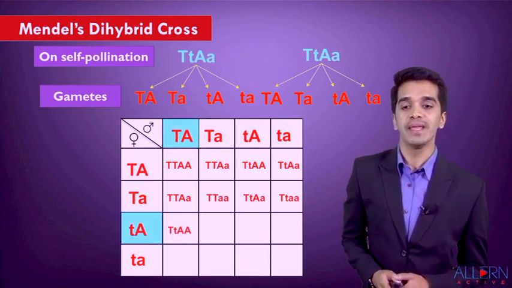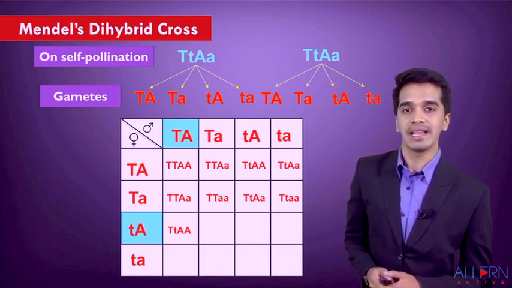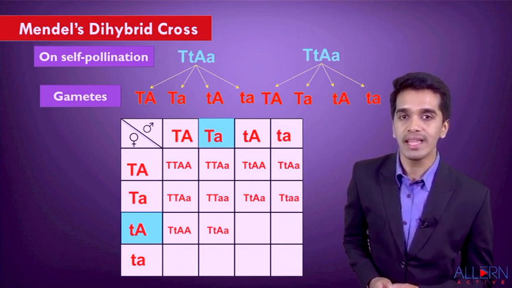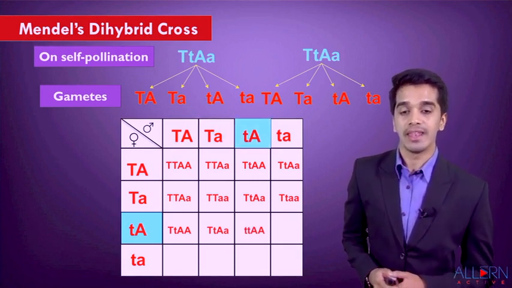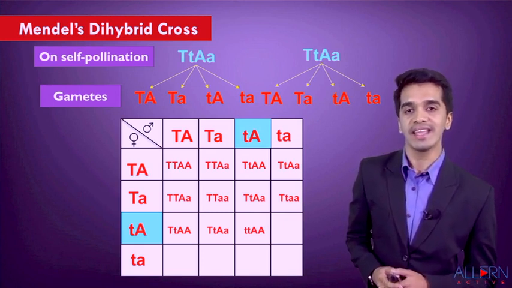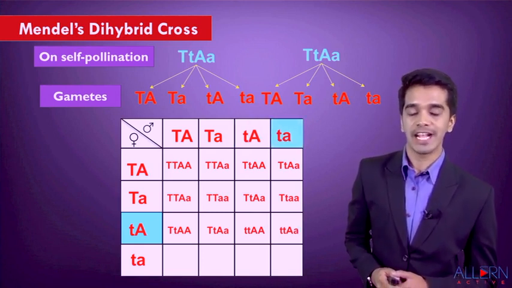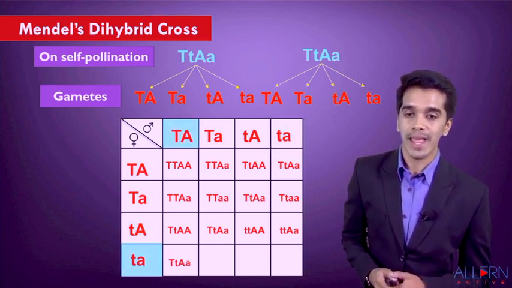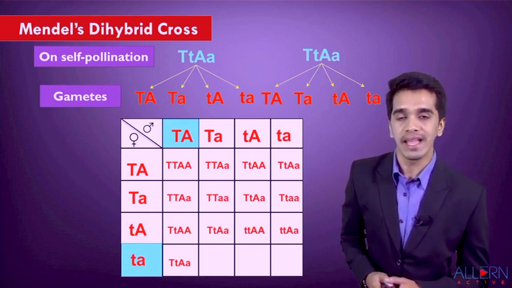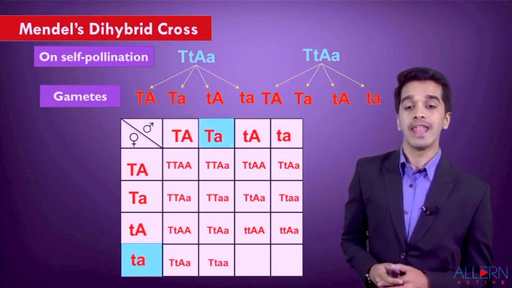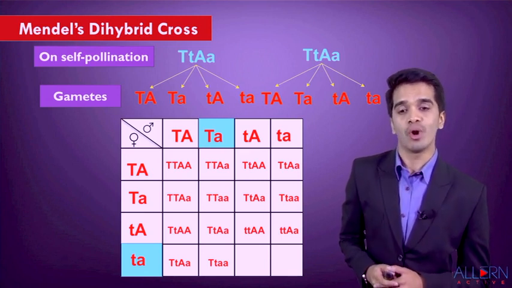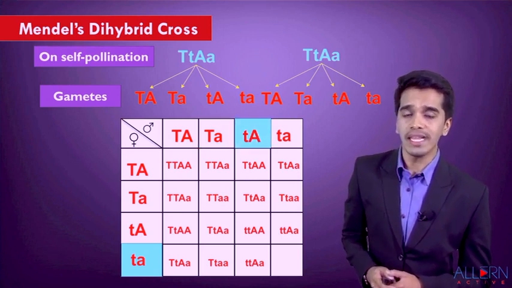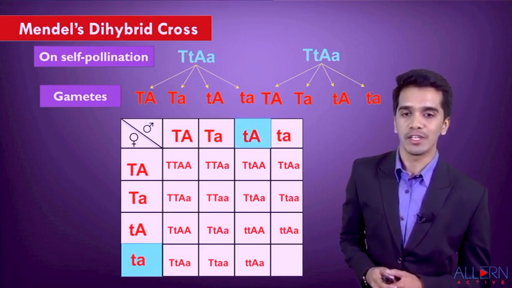The next combination will be capital T with small t, capital A and capital A. The next is capital T, small t, capital A, small a. The next will be small t, capital A, capital A. Next will be small t, capital A and small a. Next will be capital T with small t, capital A and small a. Next will be capital T with small t, small a and small a. Next will be small t, capital A with small a.